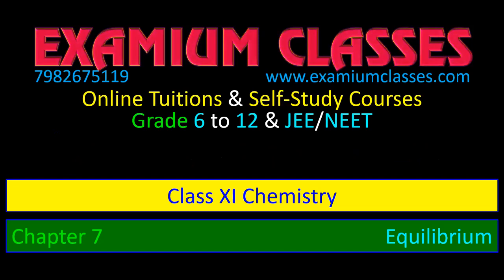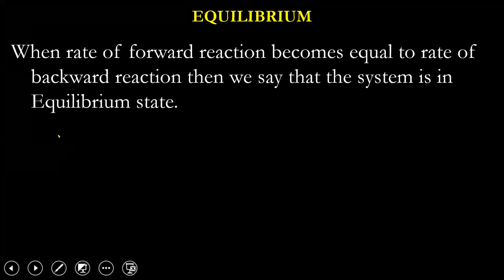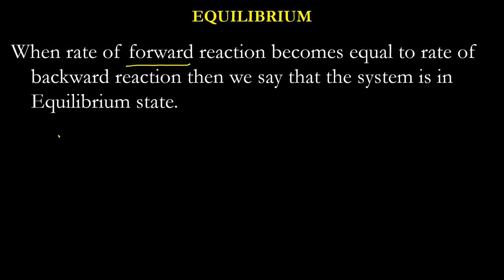So to start with, first we need to understand what is equilibrium. In chemistry, what is equilibrium? In simple words, when the rate of forward reaction becomes equal to the rate of backward reaction. Two specific keywords we are talking about, forward and backward.